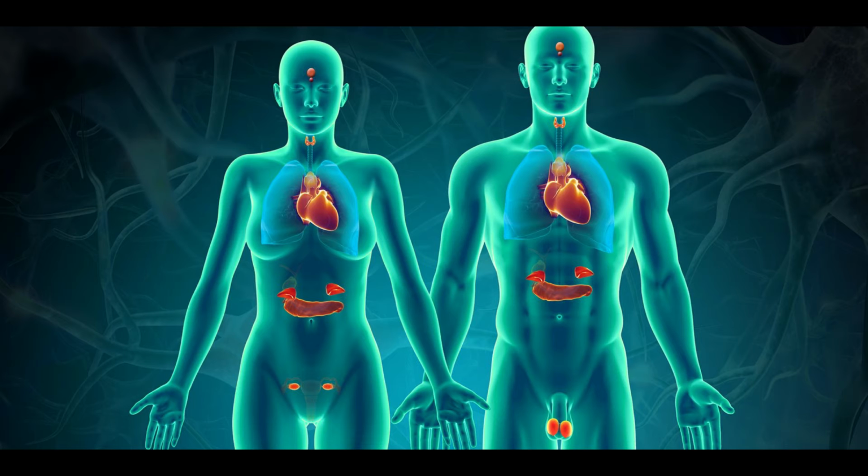Now let's go to the gastrointestinal tract. We have the hormones gastrin, secretin, cholecystokinin, glucose-dependent insulinotropic peptide, and motilin. They all have a function in the gastrointestinal tract, liver, pancreas, and gallbladder.